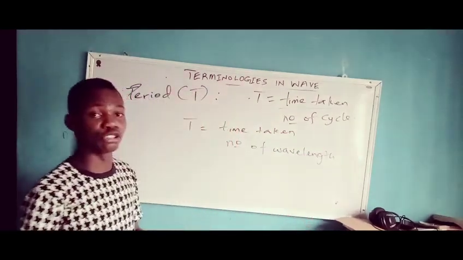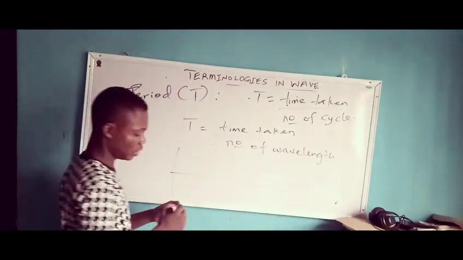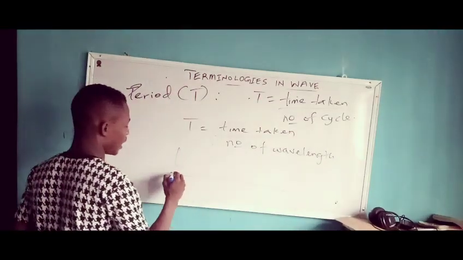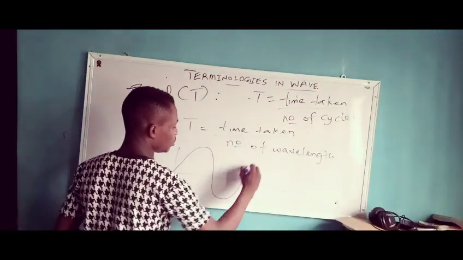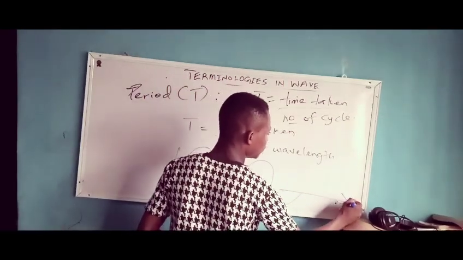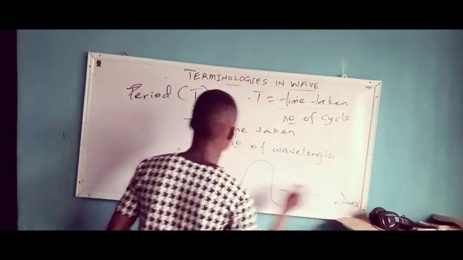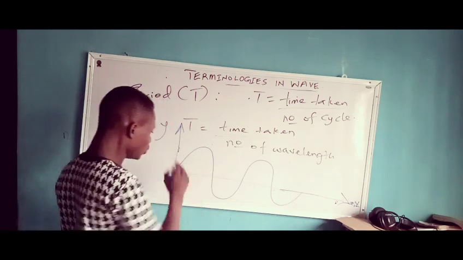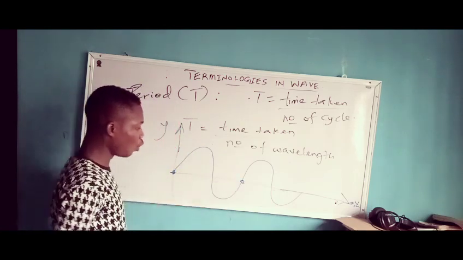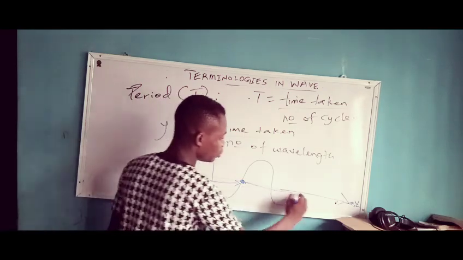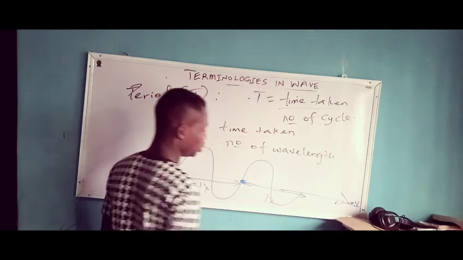I can explain how you can get the number of wavelengths. That's very simple. Let's assume I go back to the diagram that I drew for you the first time. This is my x or t, and this is my y, the displacement of my particle. From here to here is one wavelength. From here to here, of course, you know that one too is one wavelength.